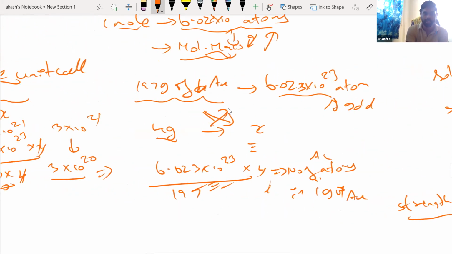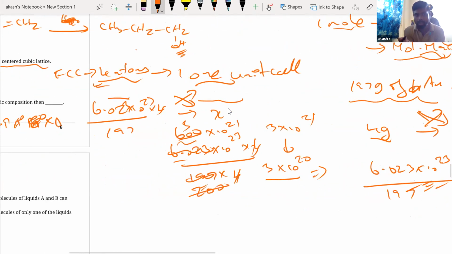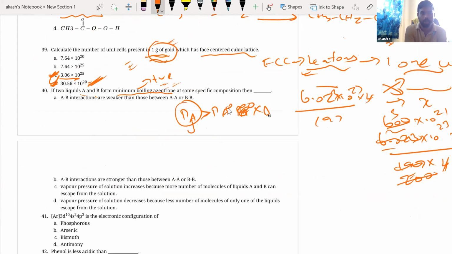Right, so we have to understand that it is positive deviation. I want higher vapor pressure, which means the solute and solvent interactions would be weaker, right? So AB, that is solute-solvent interactions, are weaker than those in A and B. Yes, correct. AB interactions are weak. So this liquid can easily go to the vapor phase. That means higher vapor pressure. Okay, so A is the correct answer to this question.